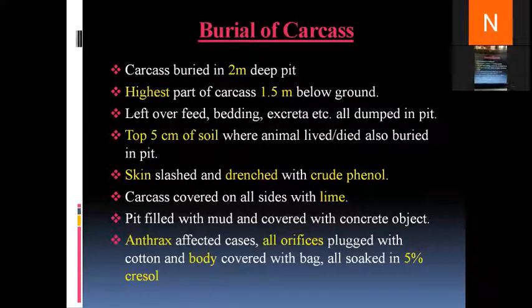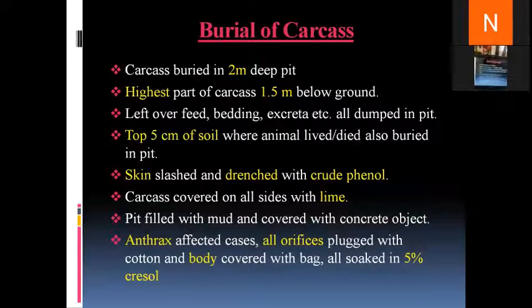Before dumping the dead animal in it, we slash its skin and drench the animal with crude phenol. Then we put the animal in the pit in a manner that its highest part is 1.5 meter below the ground level. That is the maximum height of the animal. It should be at a depth of minimum 1.5 meter from the ground level. Then the animal is covered with lime.